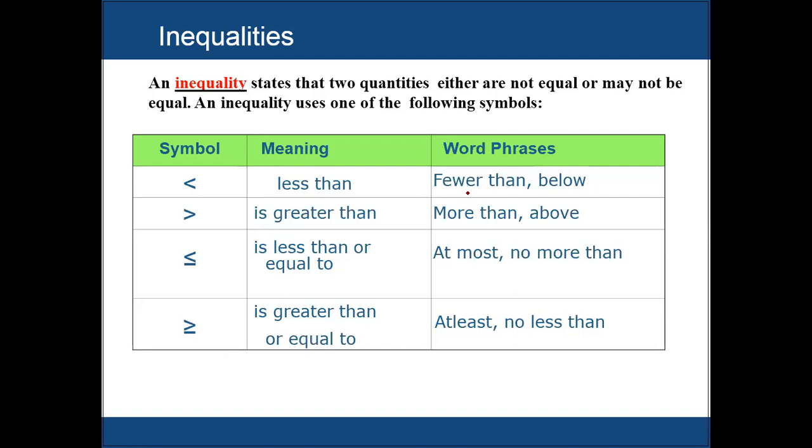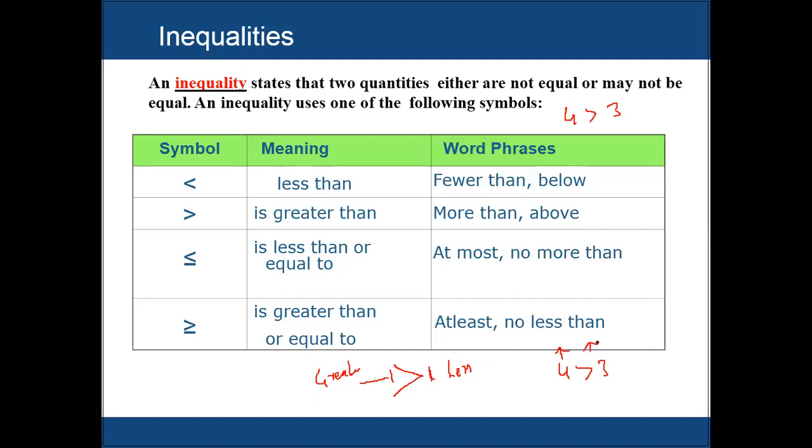For example, if I write 4 is greater than 3, this is a comparison of two numbers, and this is a non-equal comparison. We can say that 4 is greater than 3. Or we use the less-than symbol. This side of the symbol shows greater. Anything on this side will be greater than, anything on this side will be less than. So if I write 4 greater than 3, this is greater than 3.